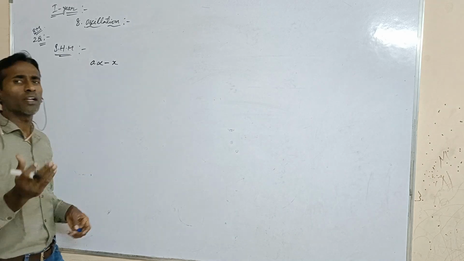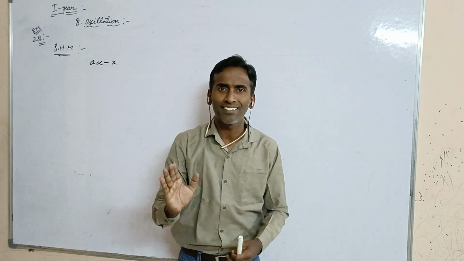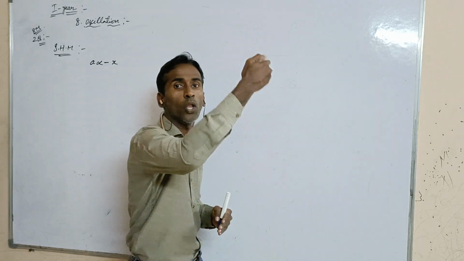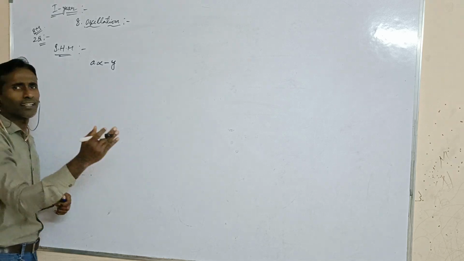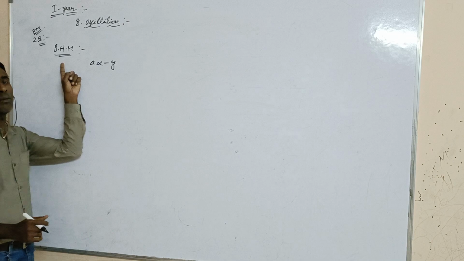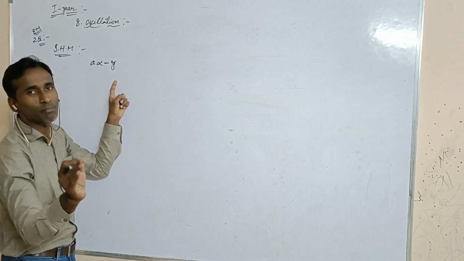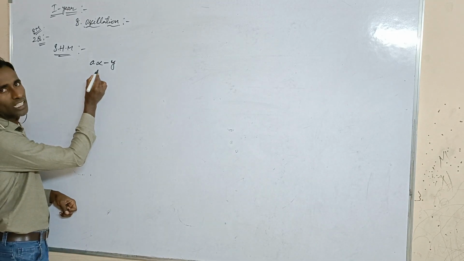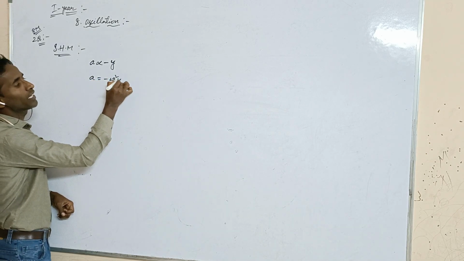Why are we taking x, why are we not taking y, sir? When a particle oscillates along the x-axis, then we have to take x. Suppose the particle oscillates along the y-axis, then we have to replace it with y. Here x and y are nothing but displacements. In simple harmonic motion, acceleration is always directly proportional to the displacement in the opposite direction. Whenever you remove the proportionality, you will get another constant, that is a equals minus omega square y.